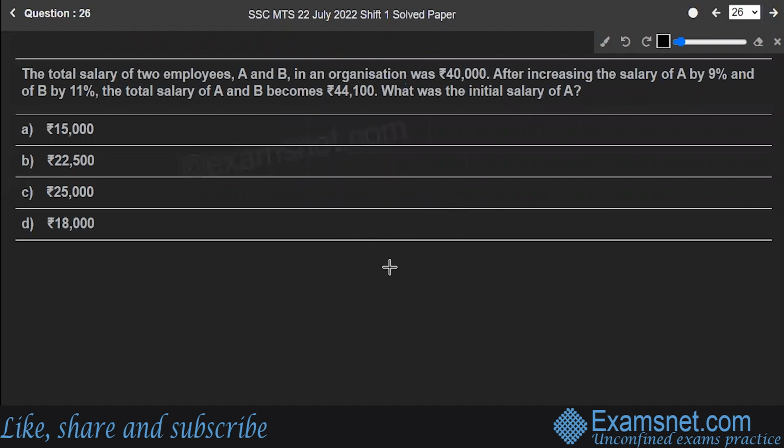Question number 26. The total salary of two employees, A and B, in an organization is 40,000 rupees. After increasing the salary of A by 9% and B by 11%, the total salary of A and B becomes 44,100. What would be the initial salary of A? Okay.